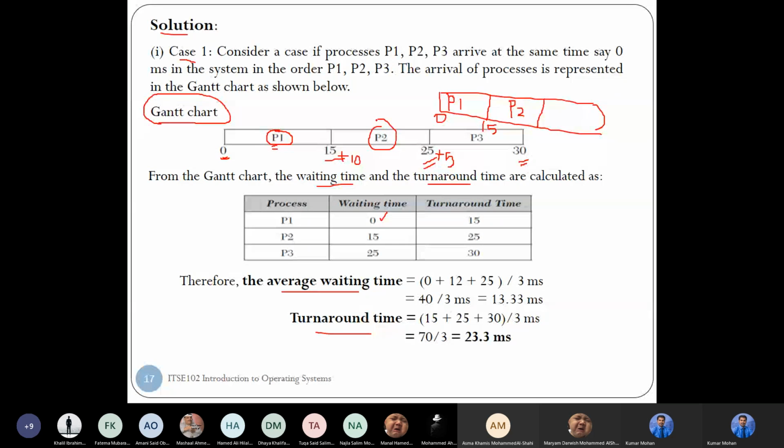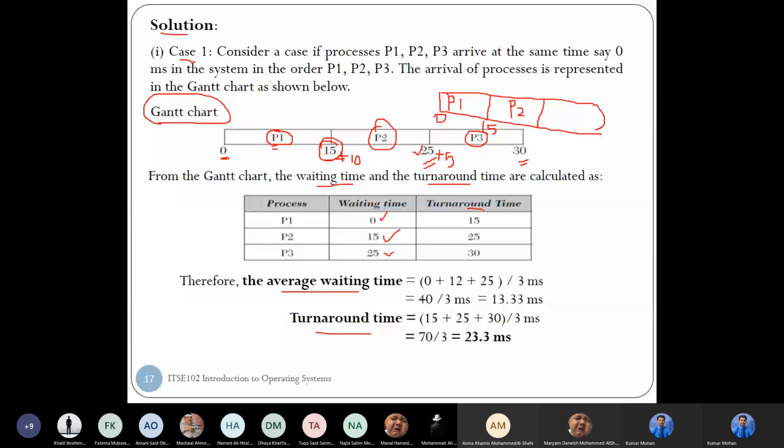What is the waiting time of P2? The waiting time of P2 is 15, because that is the ending time of P1. What is the waiting time of P3? The waiting time of P3 is, sorry, 25, because that is the ending time of P2.